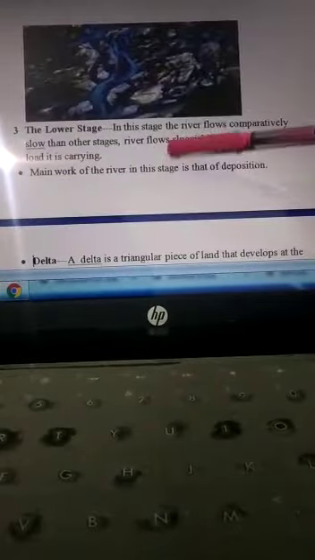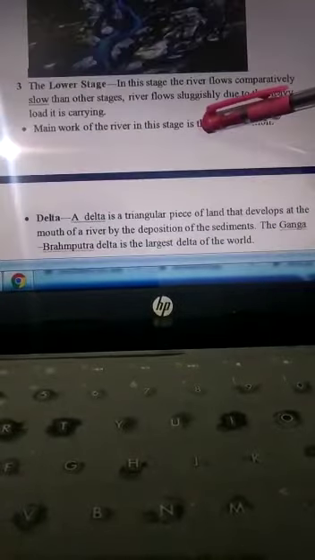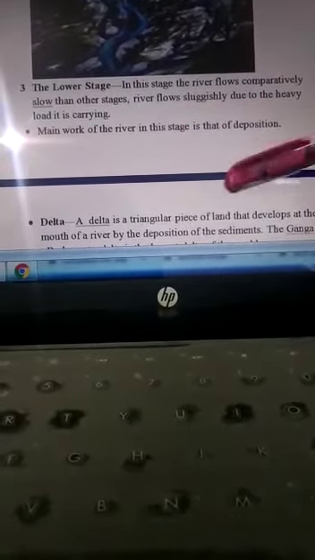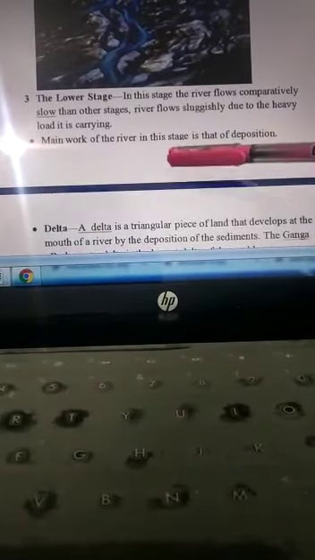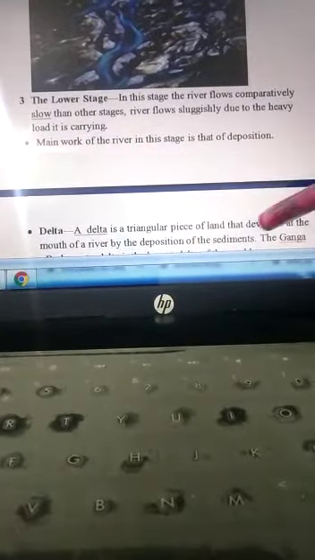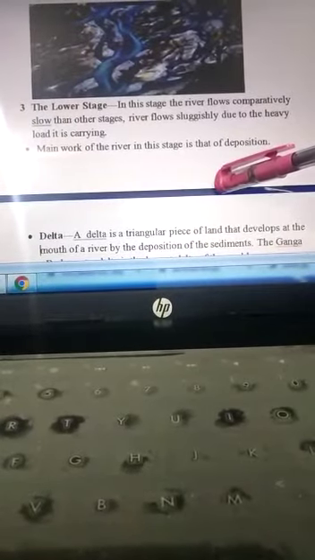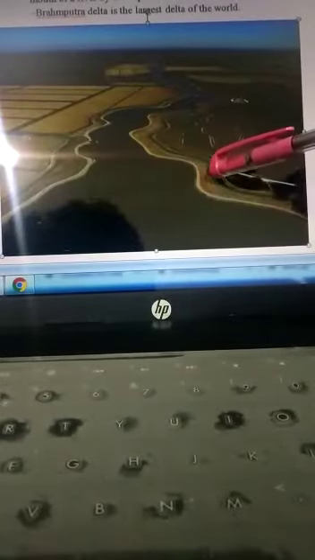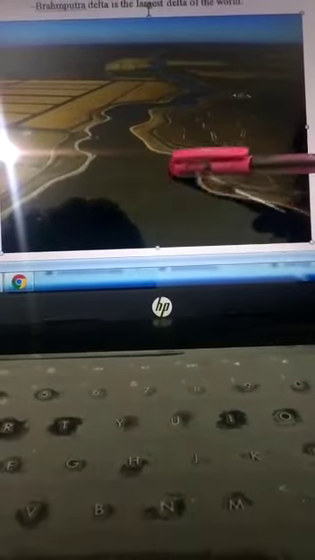The next one is the lower stage of the river. In this stage the river carries so much load with it that it moves very sluggishly, meaning very slowly. At the lower course of the river, the main work of the river is deposition, meaning the carried load starts depositing in another area. Here you can see the delta.